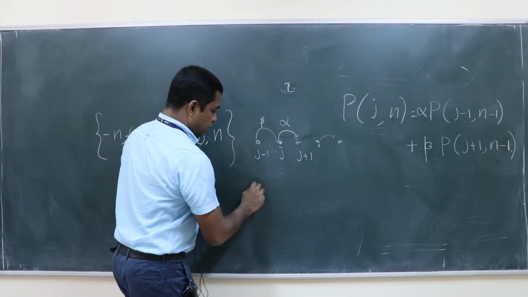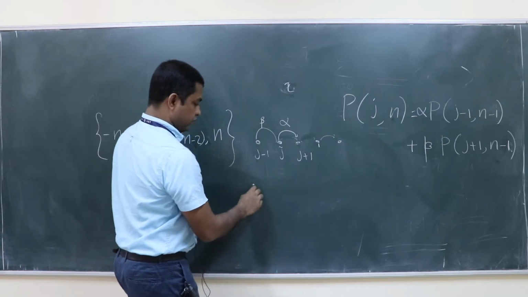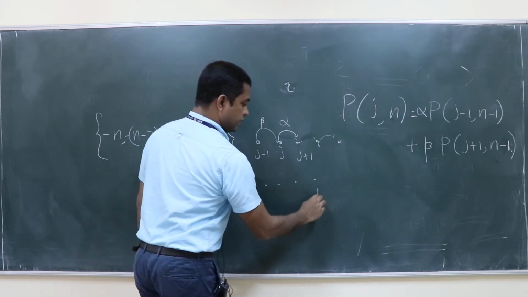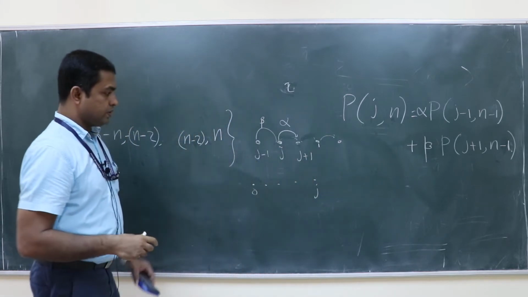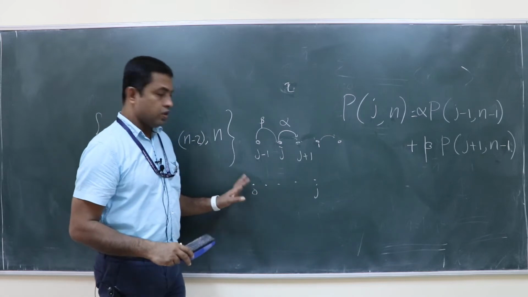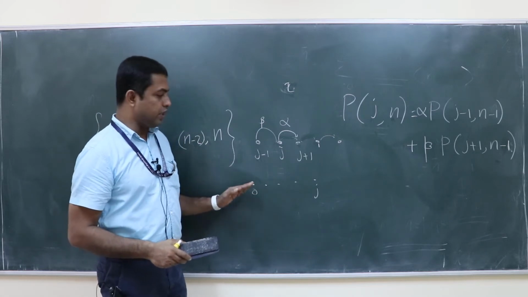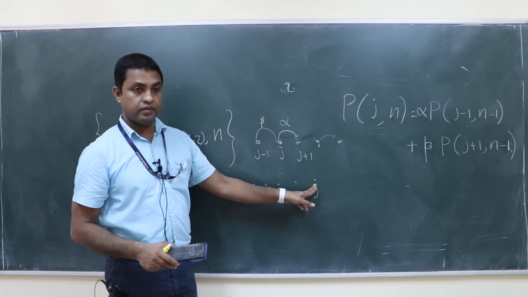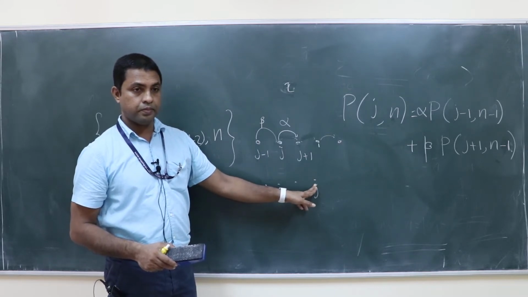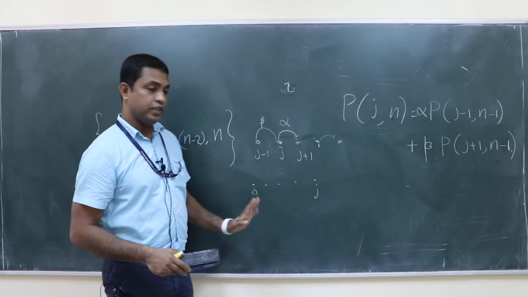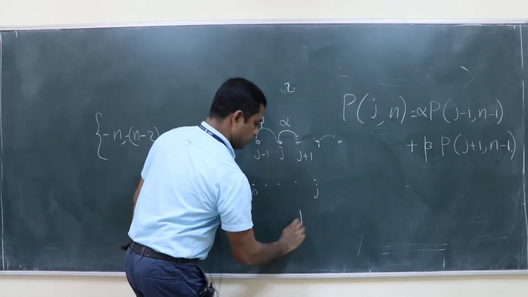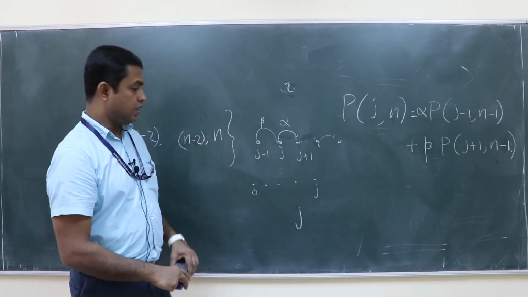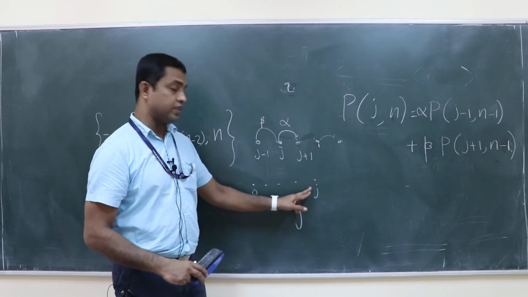Suppose this is 0 and this is your jth site. At least how many steps does it have to take to reach j? Minimum j. It should be j. Minimum j steps it should move right to reach j.